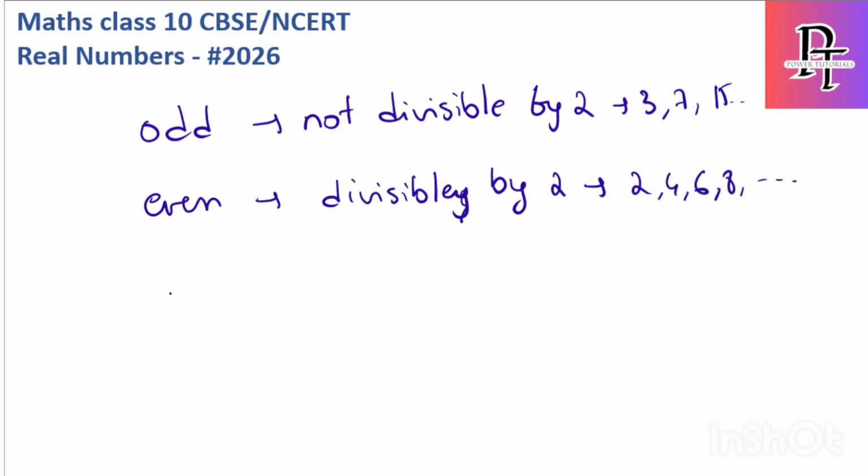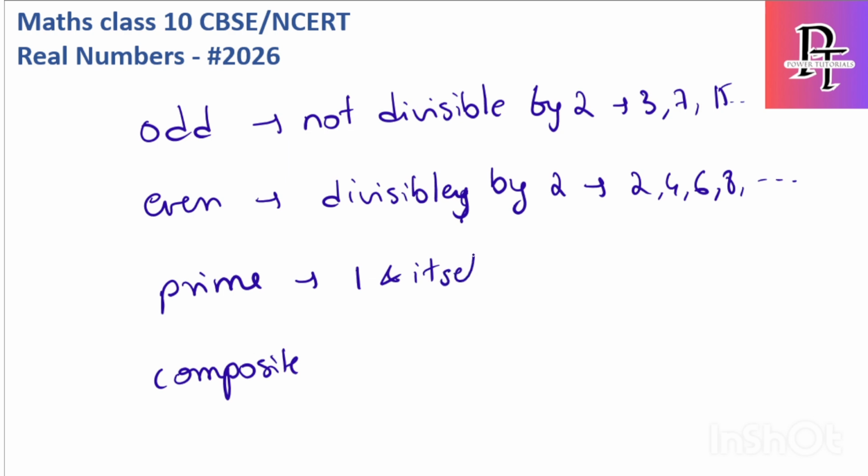Okay, then we have other numbers which are prime and composite. So what are prime numbers? Numbers which have only one and itself as factors.